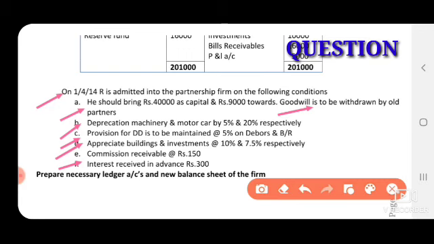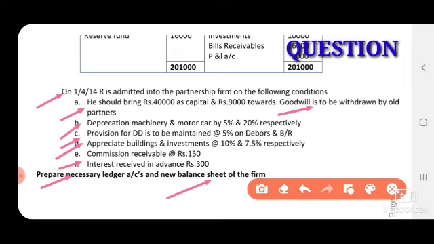Income received in advance is treated as a liability, so first under the revaluation account debit side we record it, and again in the balance sheet liability side. Next, prepare the necessary ledger accounts, that is the revaluation account and partners' capital account, and then the new balance sheet of the firm.